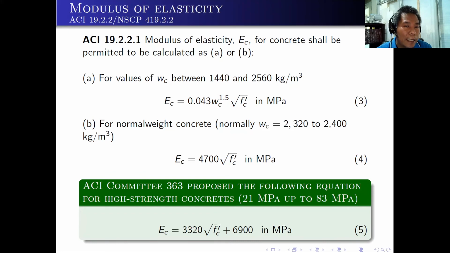Of course, ACI gives us formulas to simplify our computation or determination of the modulus of elasticity of the concrete. For values of the weight of the concrete between 1,440 and 2,560, that is in kilograms per meter cubed, the ACI actually permits us to use this formula. Modulus of elasticity of the concrete, E sub C, is equal to 0.043 WC to the power 1.5 times the square root of Fc prime, and the result will be in megapascal.